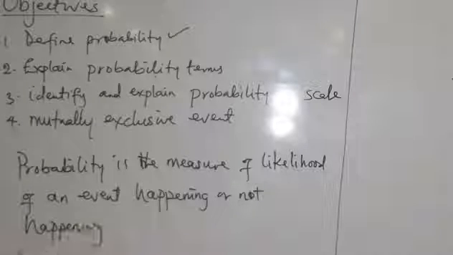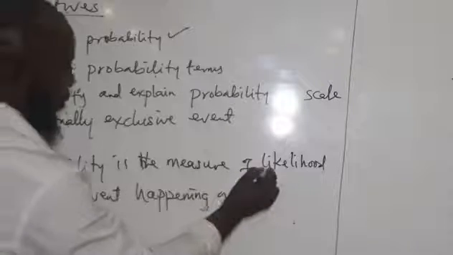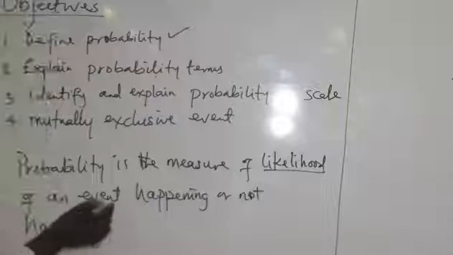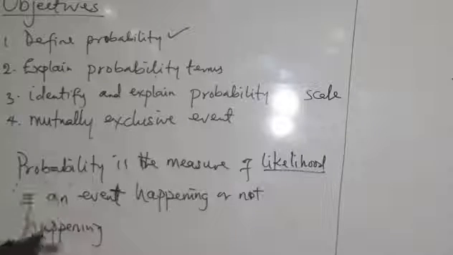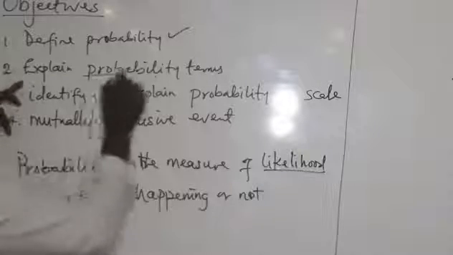If you look at this definition, we are measuring the likelihood that an event will happen or will not happen. That will lead us to the terms of probability.